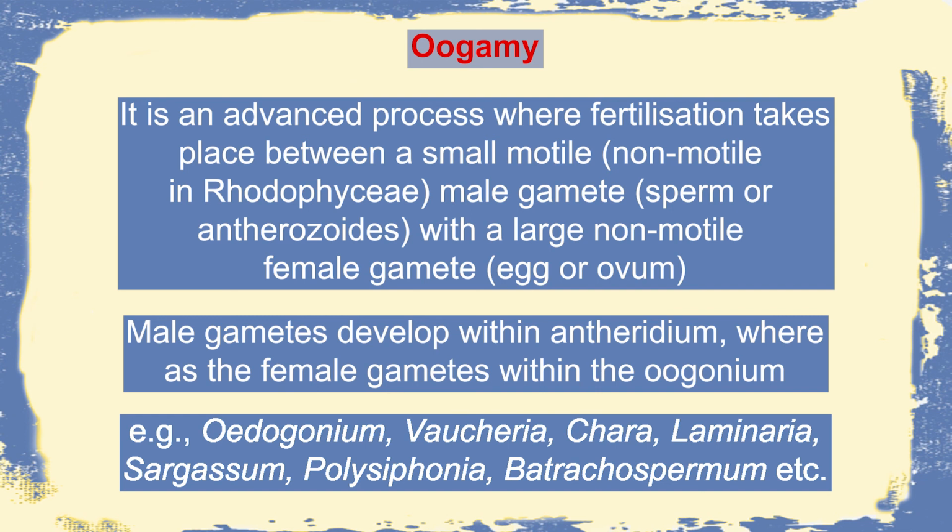All this gives us a good idea that algae are very, very diverse, whether we talk about thallus organization or reproduction. In the case of thallus, we find simple minute unicells to as large as seaweeds. So there is a wide variety. And even in the case of reproduction, we begin with something as simple as binary fission, a single cell dividing into two daughter cells, to as complex a process as oogamy, where two distinct gametes fuse and give rise to a zygote to develop a different body.